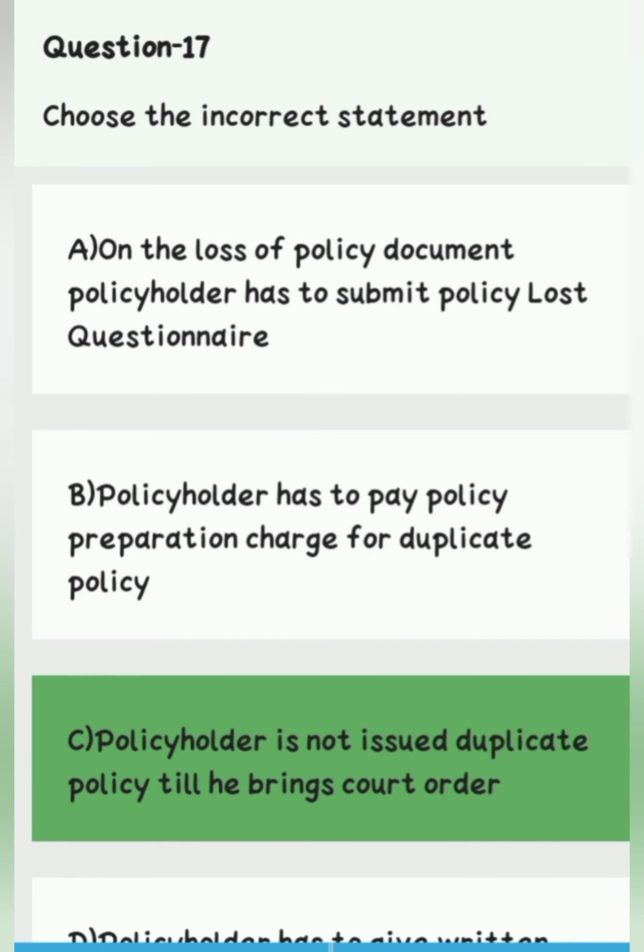Question number 17. Choose the incorrect statement. Option A, on the loss of policy document, policyholder has to submit policy loss questionnaire. Option B, policyholder has to pay policy preparation charges for duplicate policy. Option C, policyholder is not issued duplicate policy till he brings court order. Right answer is option C. Policyholder is not issued duplicate policy till he brings court order.